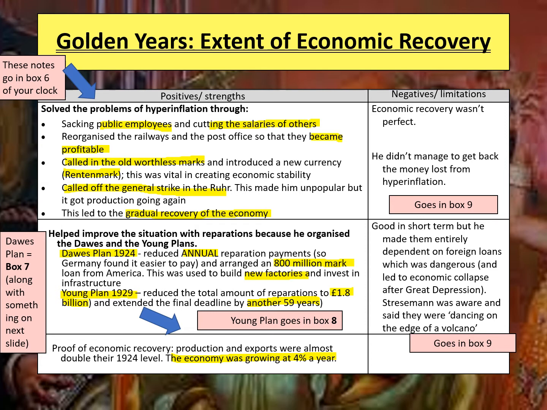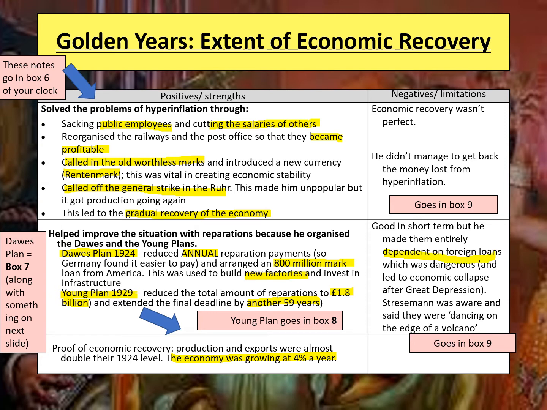Let's not forget those people that have been saving and everything became worthless after hyperinflation. That money was never recovered. Another negative is that things like the Dawes Plan were really good in the short term, but actually it meant that Germany was entirely dependent on foreign loans.